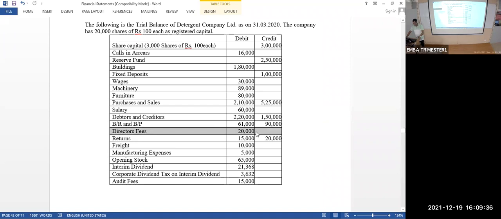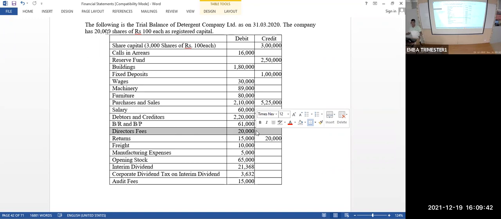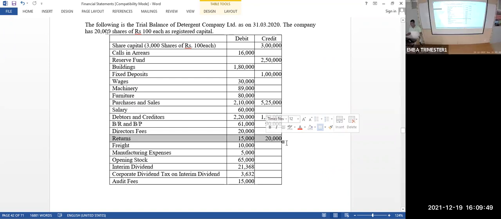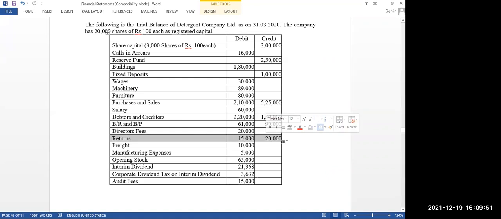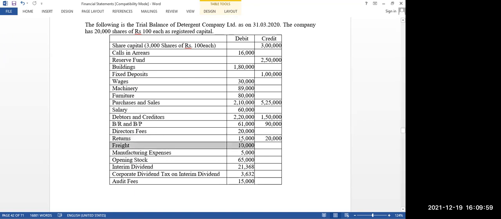Director fee. Expense, okay, but what expense? We have A, B, C, D, E, F, G. Other expense. Returns. What is returns? Returns, debit side is sales return. Return, credit side is purchase return. Minus from the respective amount. That's all. Freight. Other expenses.